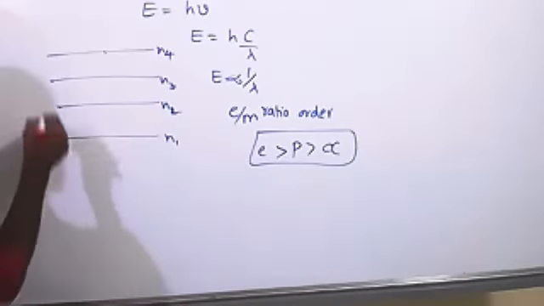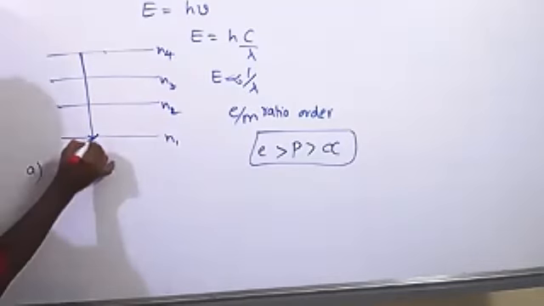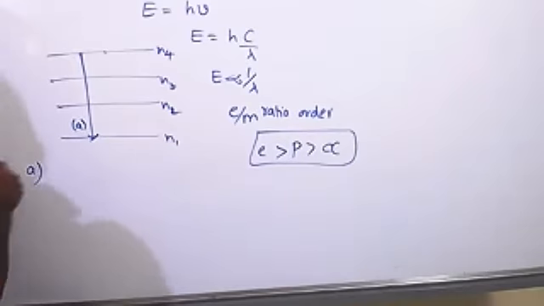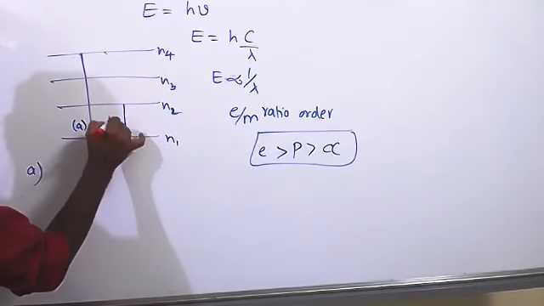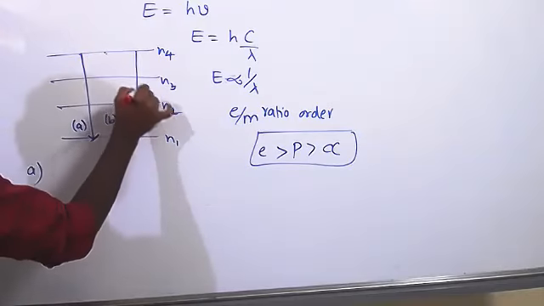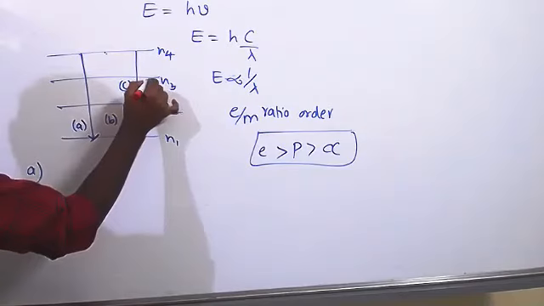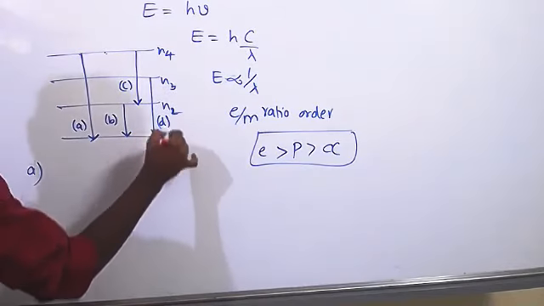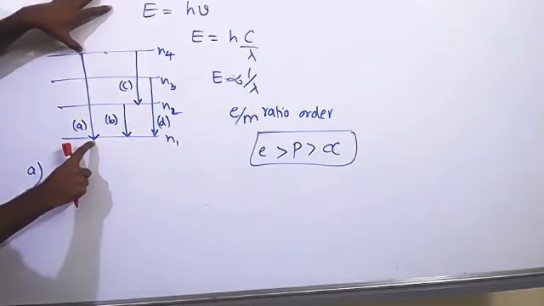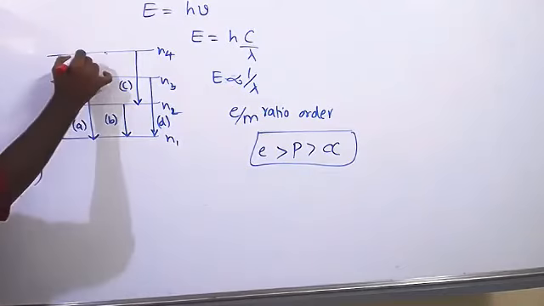In option A, the electron is going from N4 to N1. Option B is N2 to N1, only from here to here. Option C, N4 to N2. Option D is N3 to N1, from the third level to N1. If you see, this line is very big. High energy gap. If energy is high, wavelength becomes short. So the answer is A.